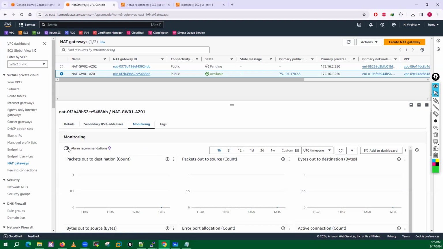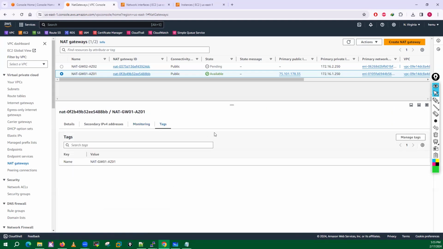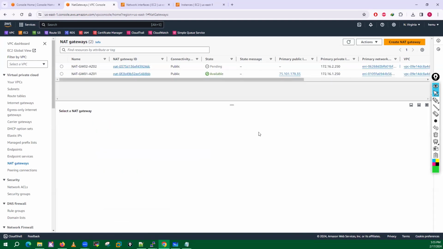You have to start the alarms and other things to check this monitoring. Here you are able to do the tagging and all, right? Let's refresh. Now, guys, see, my second NAT gateway is under creation. But here you have to understand one thing. Now, how can we do the routing?